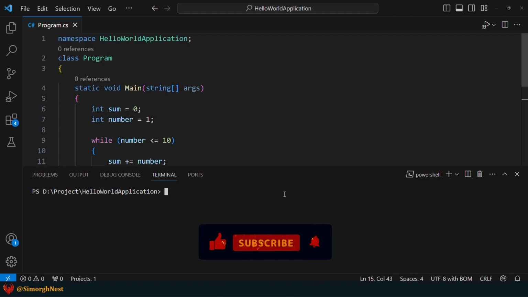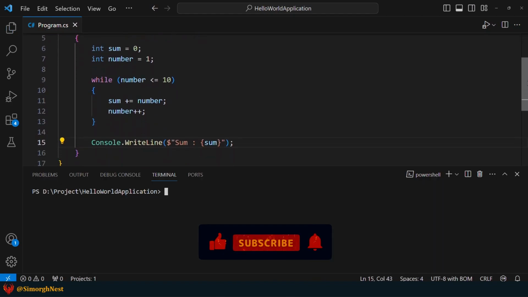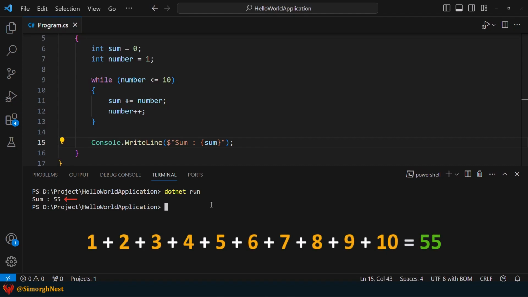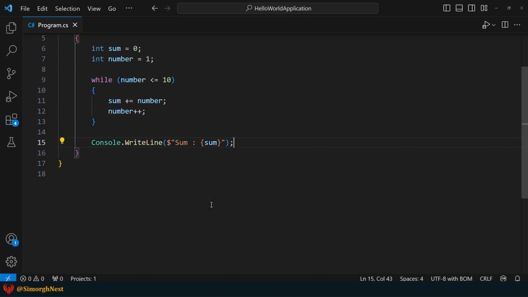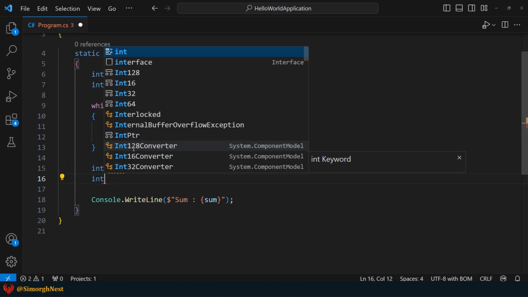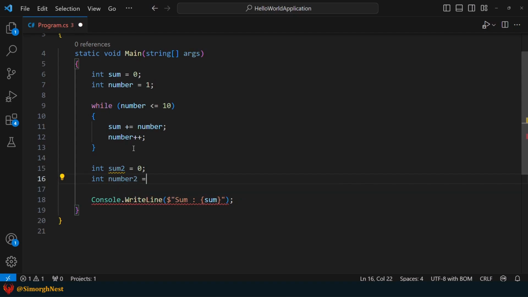Now, run the application to see the result. As you can see, we obtain 55 as the result. Now, let's perform the same operations using a do-while loop. Like the previous example, let's declare a variable named sum2 to hold the result, and another variable named number2 to make sure that the loop starts from 1.